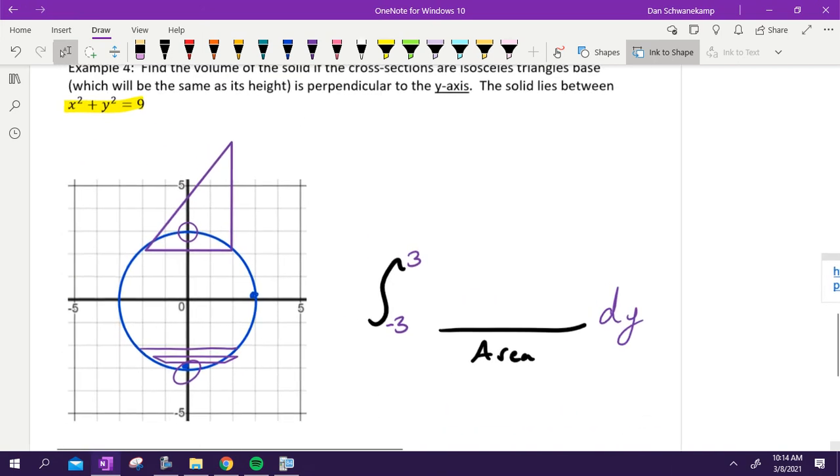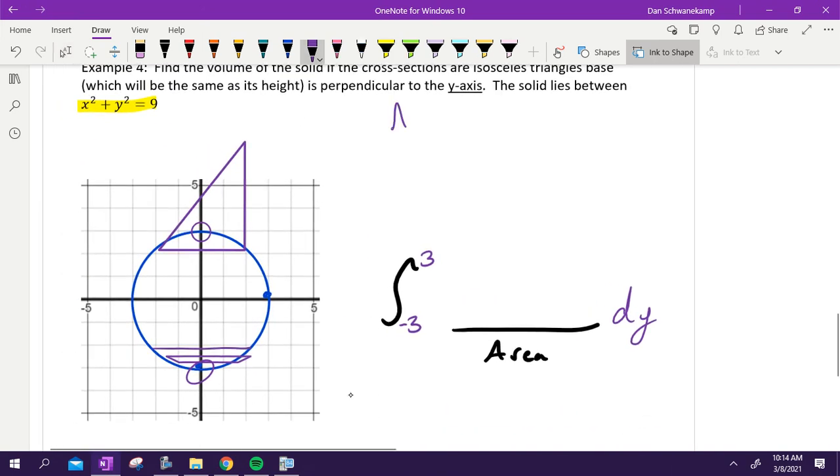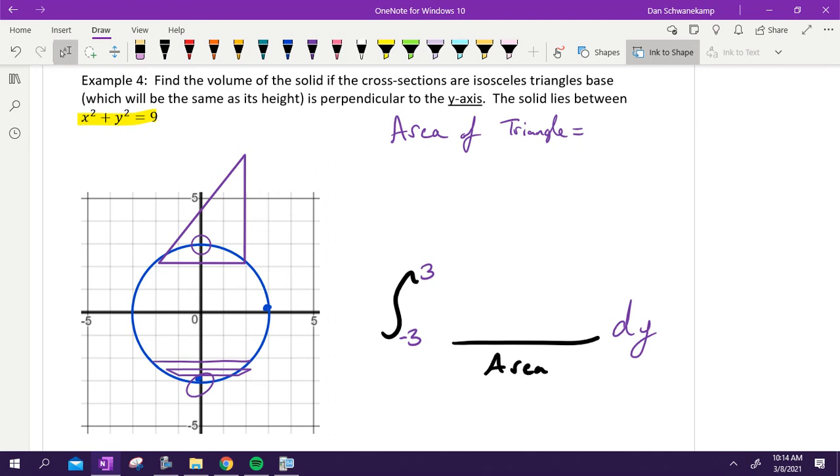Okay, so we got to find the area of our shape. Okay, what is our cross section going to be? We're finding the area of a what? Triangle. Okay, and you got to be careful with triangles because sometimes they can be mean to us here. But this triangle, how do you find the area of a right triangle? 1/2 base times height. It's isosceles, so what's going to be true about the base and the height? They are the same. Isosceles triangles, remember, two legs are the same. In this case, the base and the height are the same. So it's 1/2 base squared.